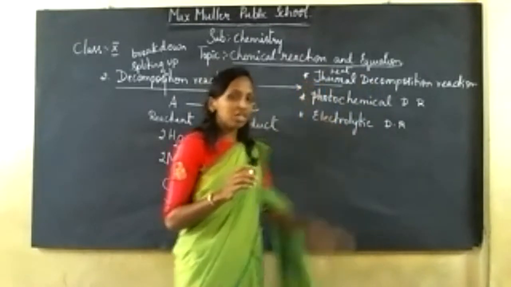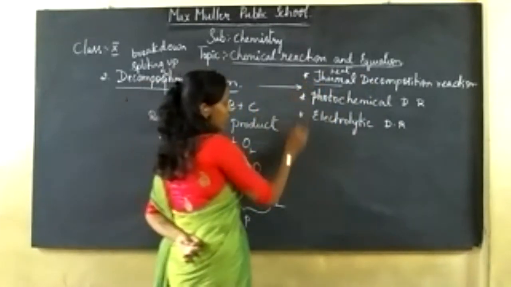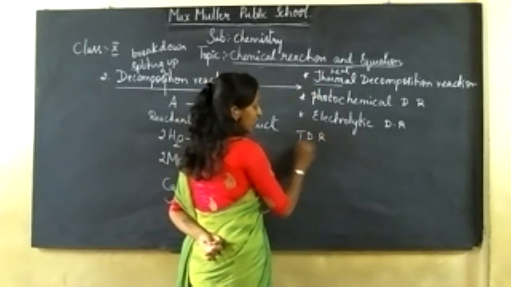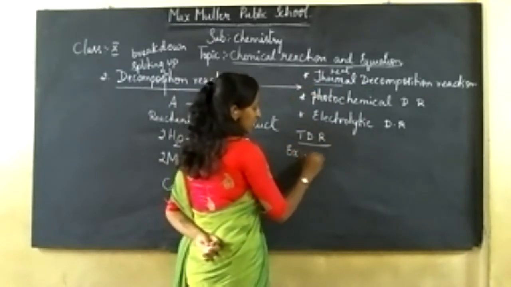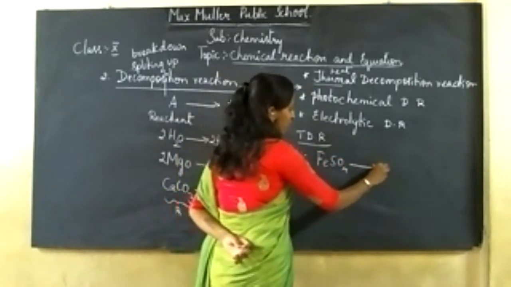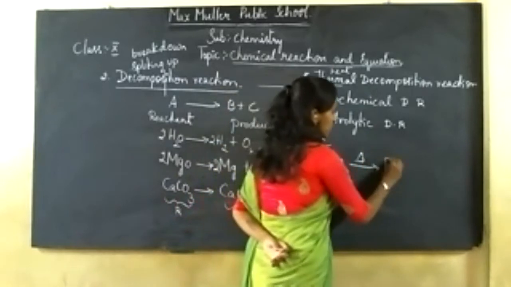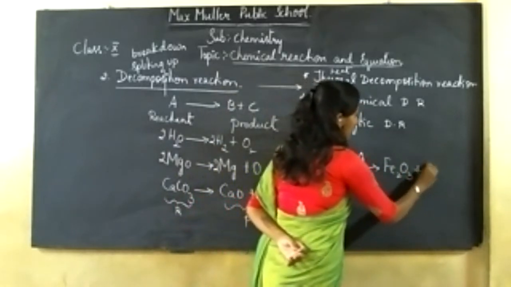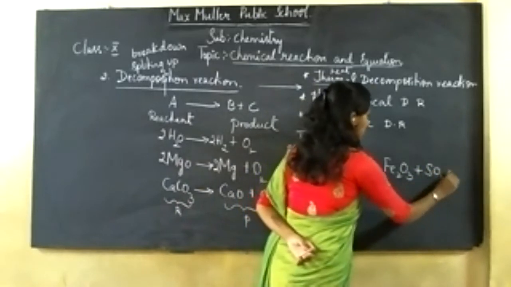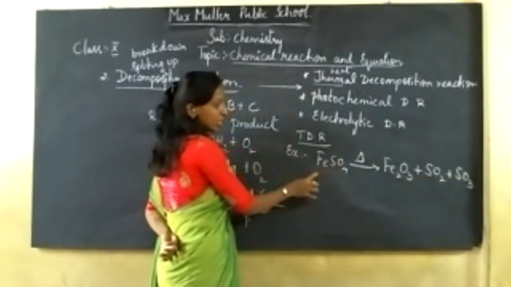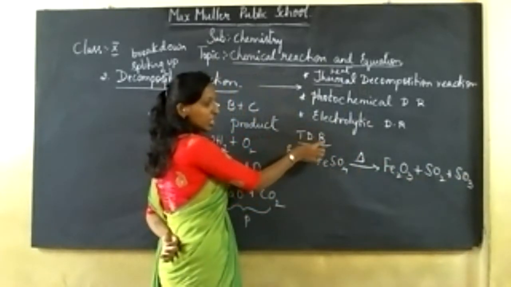If I want to write an example for thermal decomposition reaction: FeSO4, ferrous sulfate, on heating produces Fe2O3, ferric oxide, plus SO2 plus SO3, which takes place with the presence of heat, and is called thermal decomposition reaction.